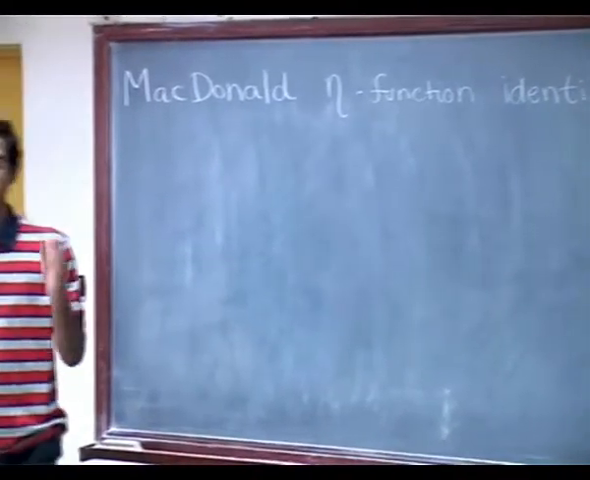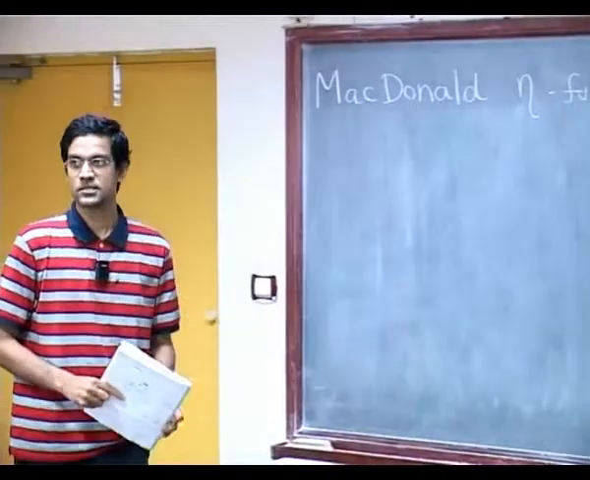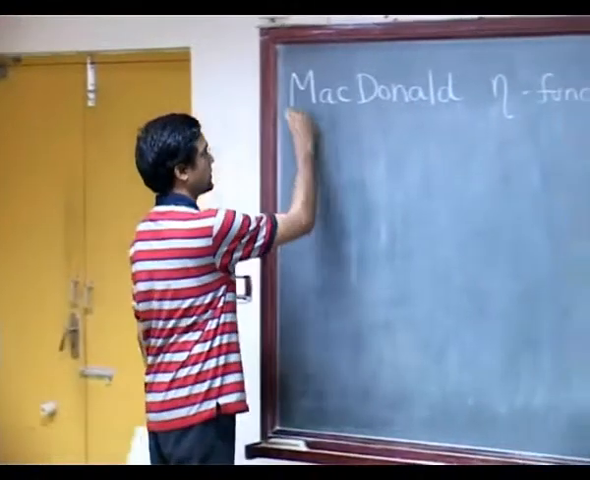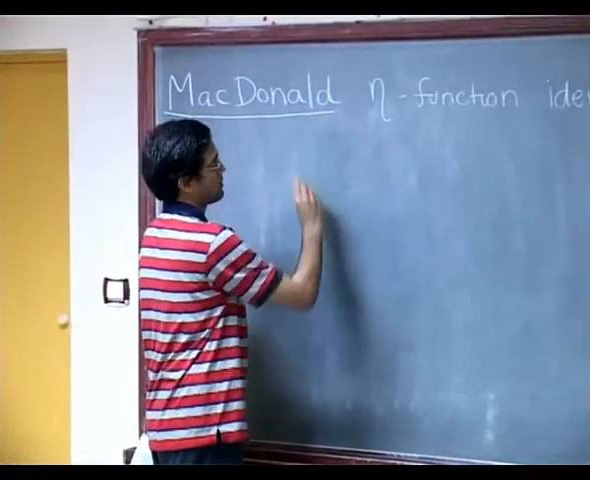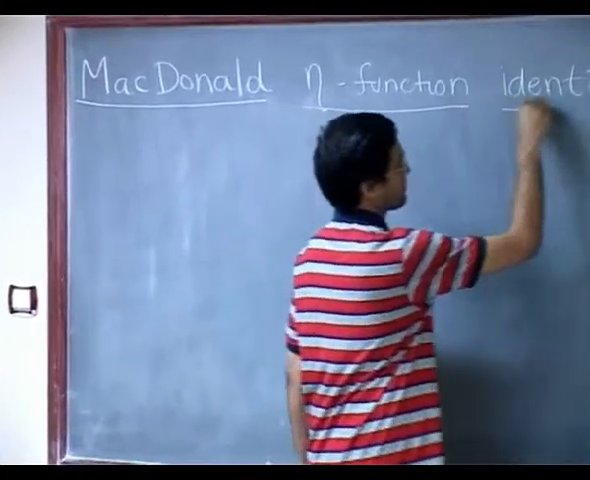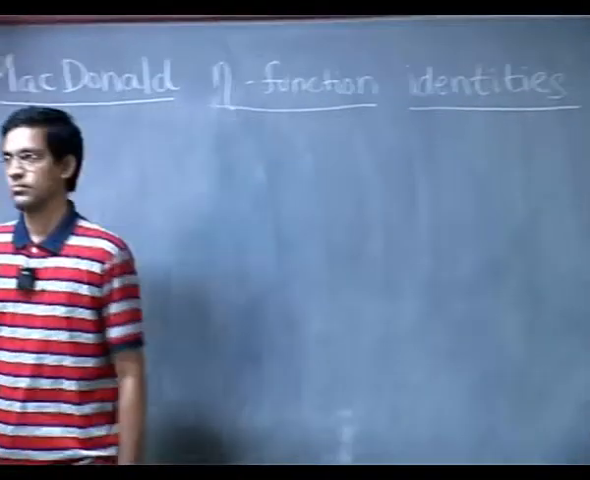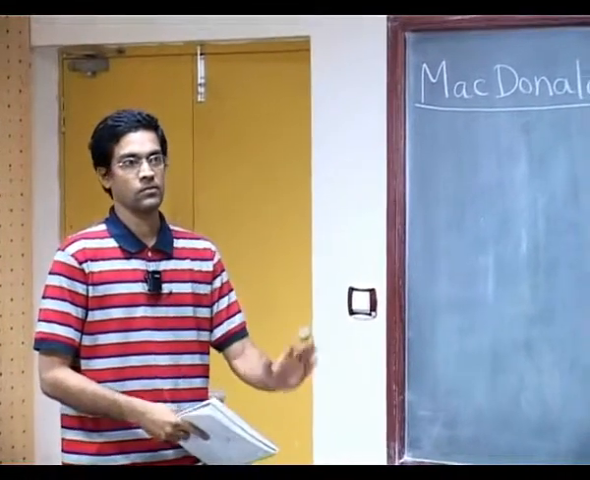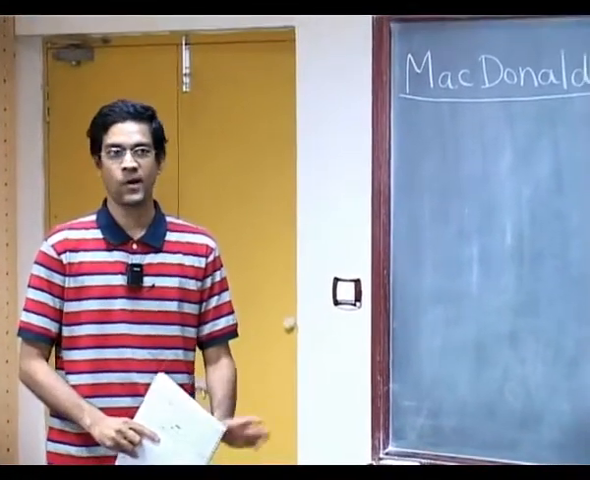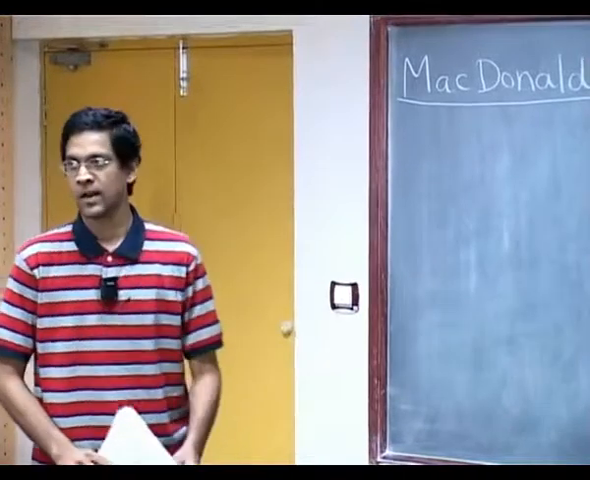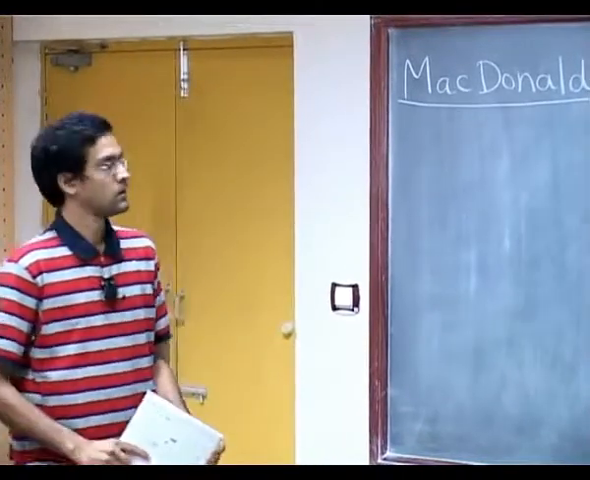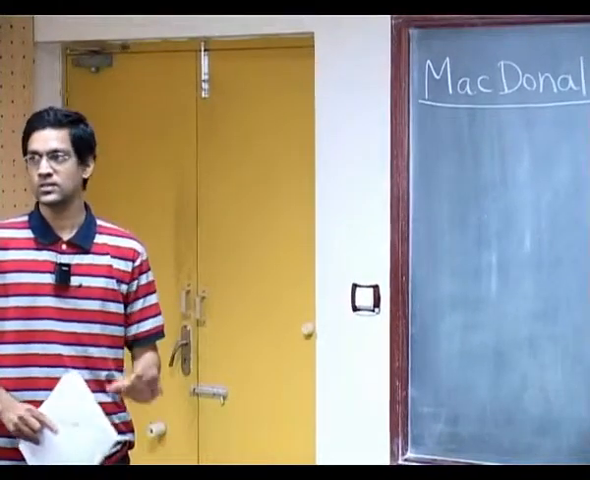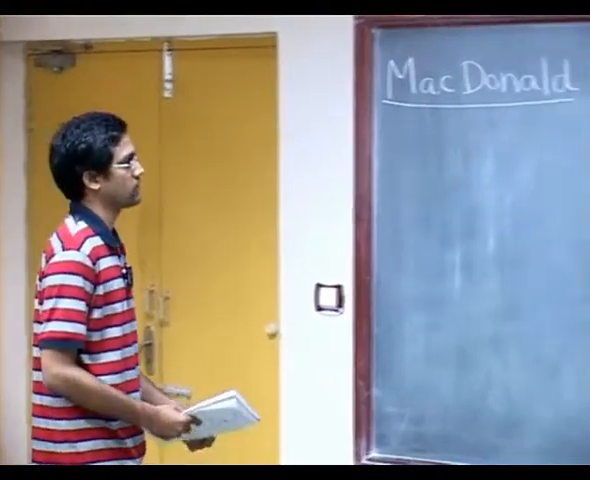So what I'm going to talk about over the next couple of lectures is this thing called the McDonald eta function identities. But I want to start by placing this in, more or less, its historical context. So I'm going to ramble for a little while about some of the things which preceded the discovery of these identities and what role they play.